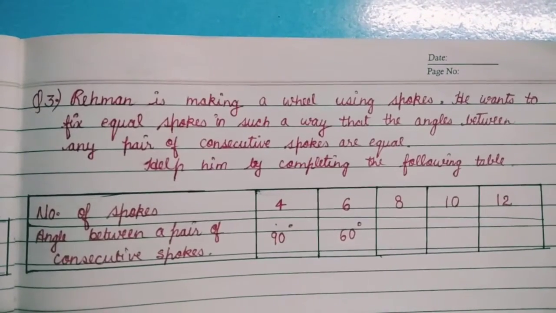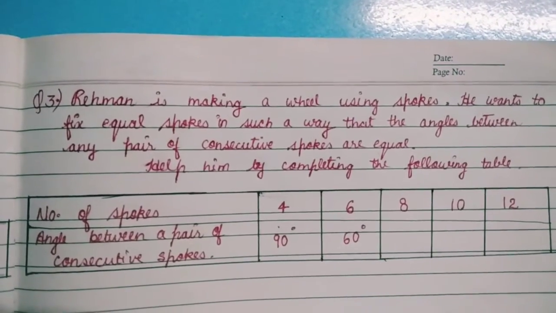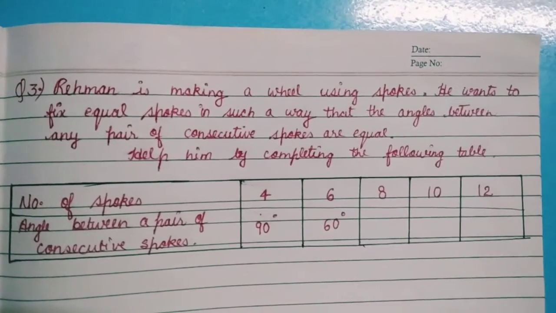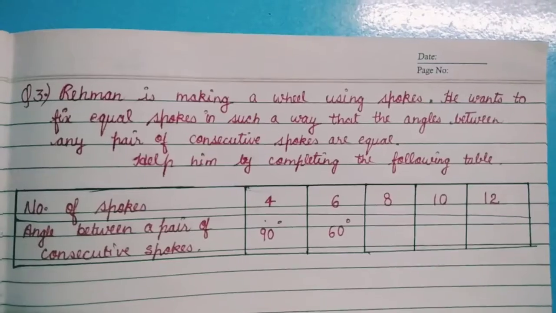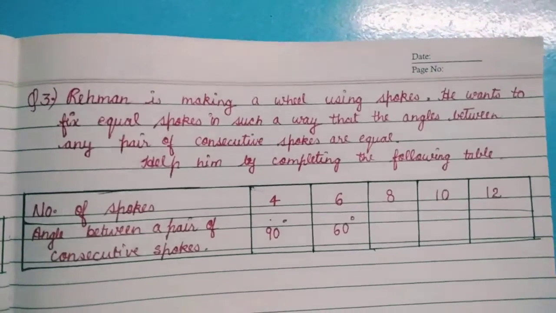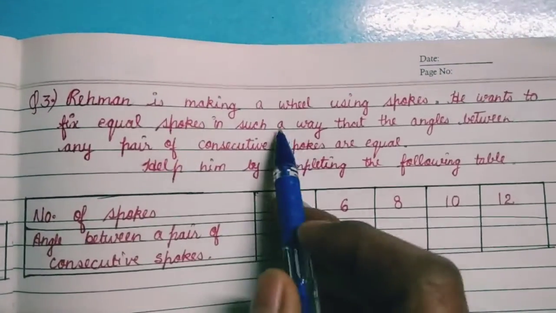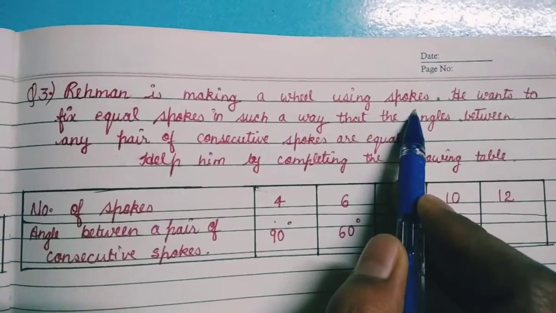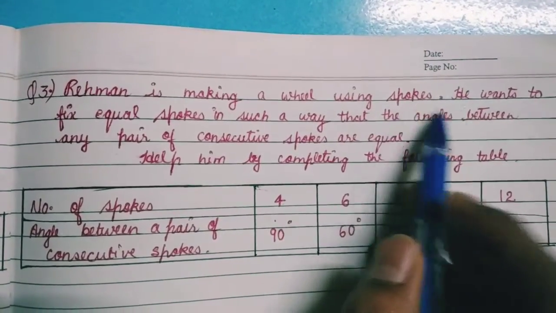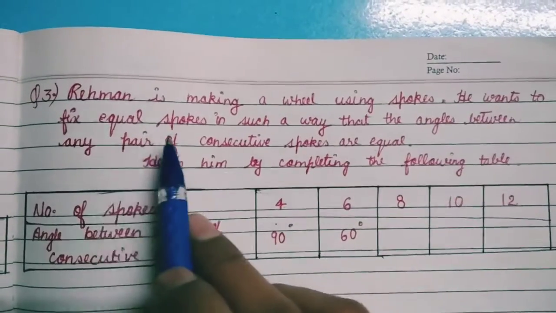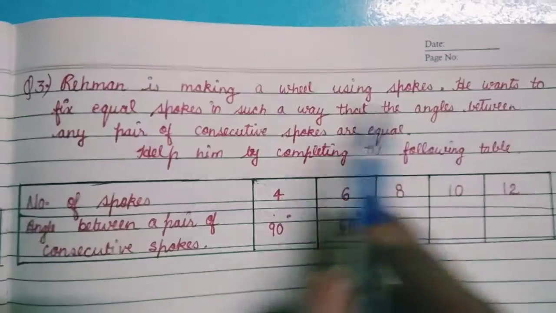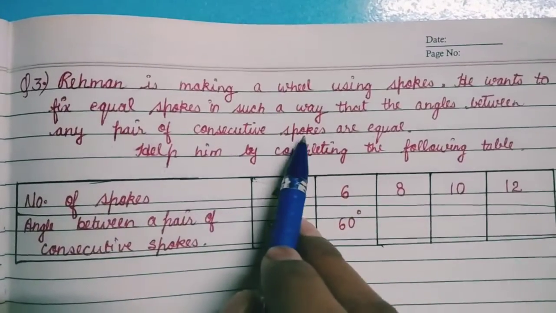In this video, we will see the solutions of the questions of exercise 13.2 of class 8th. Question number 3: Rahman is making a wheel using spokes. Spokes means tilliya. He wants to fix equal spokes in such a way that the angle between any pair of consecutive spokes is equal.